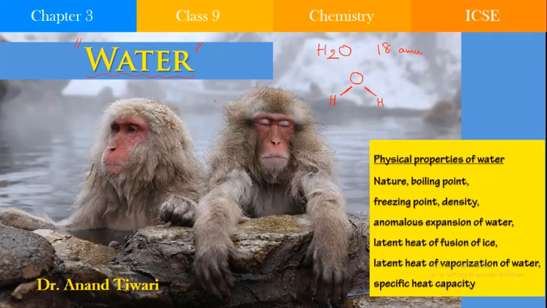About 70% of the earth's surface is occupied with water and only 2.5% is fresh water. And water exists as snow or ice in the solid state, in the liquid state, and in the gaseous form, in the vapor state. So water can exist in the three states of matter.